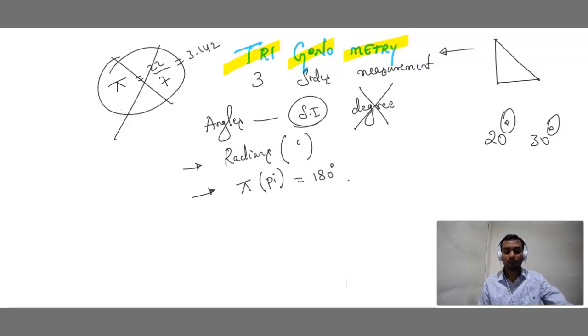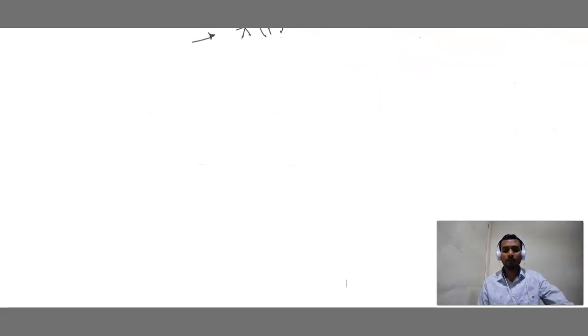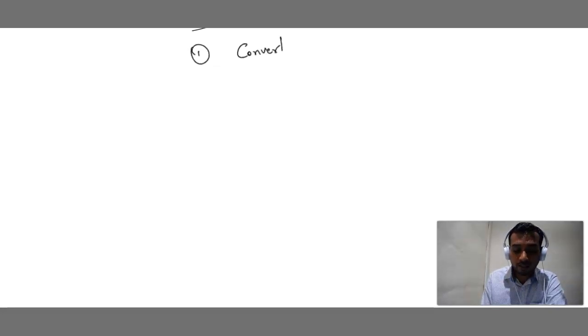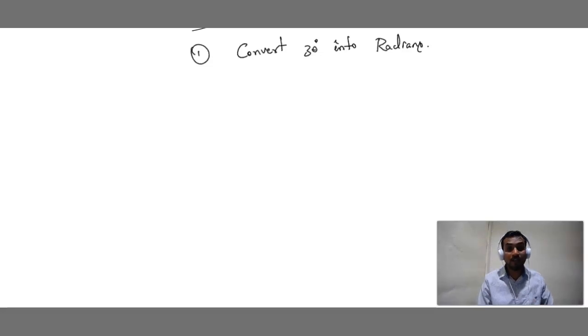Done? Now, one small question. I hope you know this, but still let me see how many of you know this topic. Children, very important, we can expect this question this year. The question could be like this: convert 30 degree into radians. Actually, I am not explaining the entire chapter, I am just in the introduction part. Now, I want to convert degrees into radians. How to solve this?